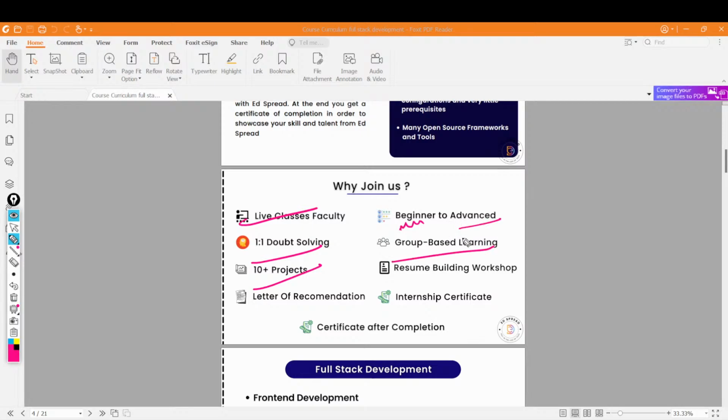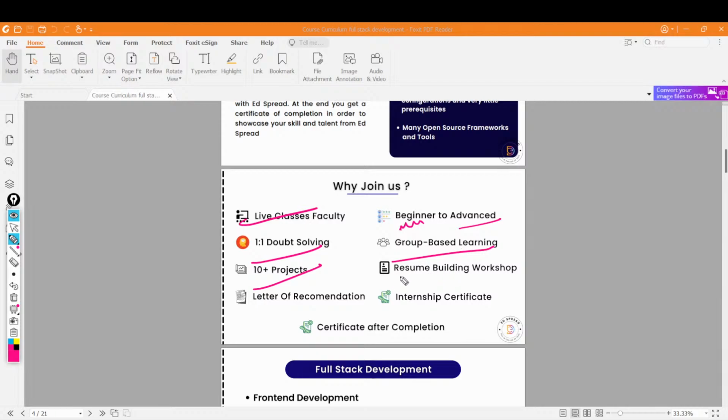And group-based learning will be there, because I know that if you are learning alone, you have this sense of procrastination. I'll do it tomorrow, or the day after tomorrow, or something like that. But if you are in a group and you have to report to someone, then you have this sense of responsibility. Okay, I should do it because tomorrow I have to report it to someone.